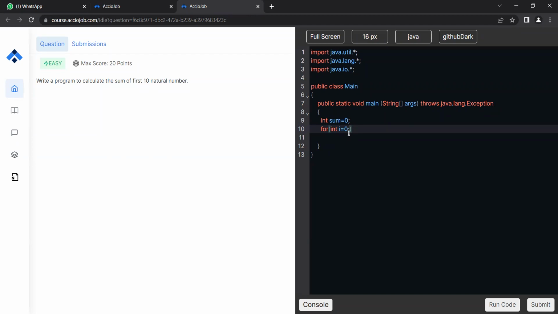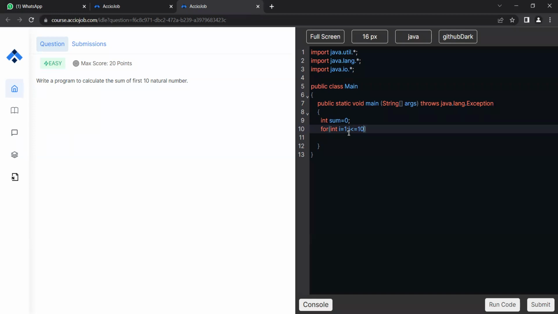So I need to start from one point and end at one point, right? That basically requires a conditional check for the for loop. Now, what should be the condition that I need to check? We need the sum of the first 10 natural numbers. So for the first 10 natural numbers, the first natural number is 1, so I will be initializing i with 1. Now, while i is less than or equal to 10, right?